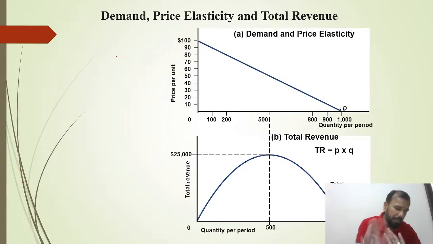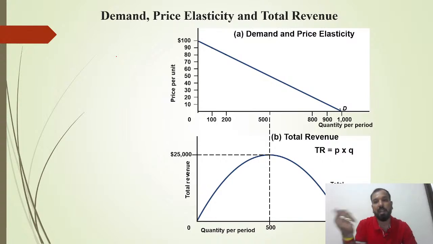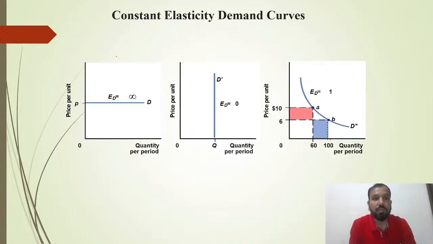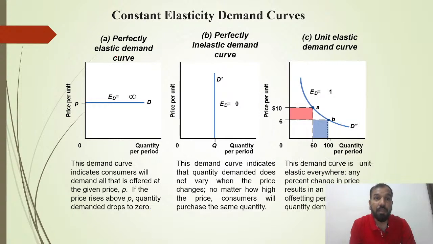So there is a very basic graph for the demand. You have to understand it with price on one side and demand on the other. Once the price is increased, accordingly you have to draw the graph as compared to the demand. Then we have the constant elasticity of demand curve. A perfectly elastic demand curve is a horizontal line, and a perfectly inelastic demand curve is a vertical line. The unit elastic demand curve is where the elasticity is equal to 1.